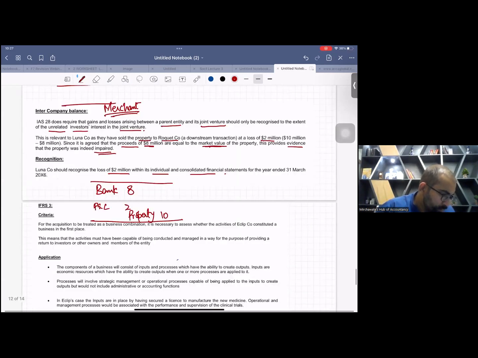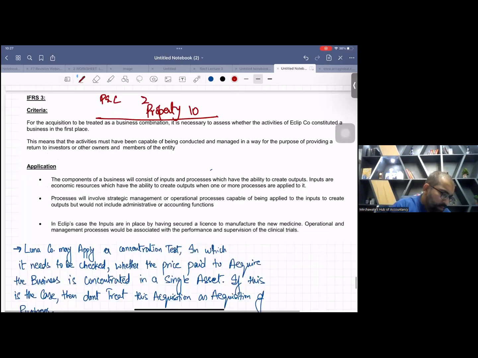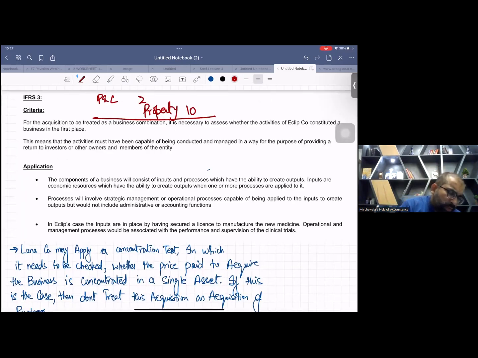Look at here. This is the first area. For the acquisition to be treated as a business combination, it is necessary to assess whether the activities of the company constituted a business in the first place. Very simple: whether it is a business or not. If it is a business, yes, IFRS 3. If not a business, no more IFRS 3. This means that activities must have been capable of being conducted and managed for the purpose of providing a return to investors or other owners and members. This is the basic definition of business. You have seen it in other past papers as well as in your exam kit.